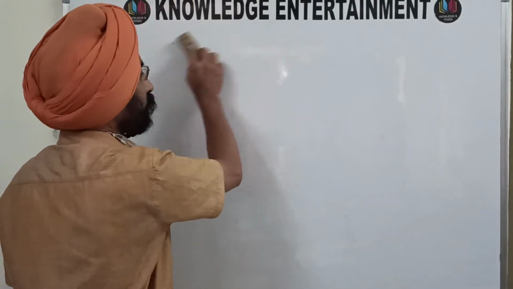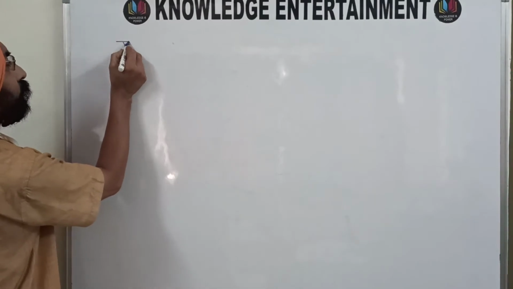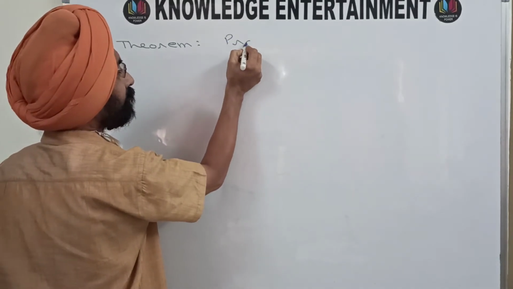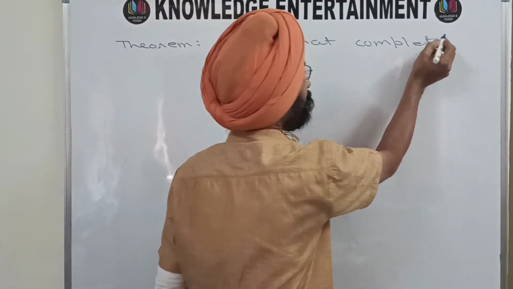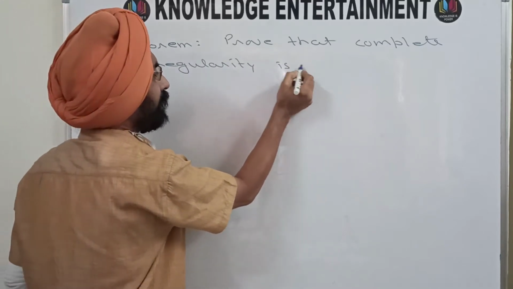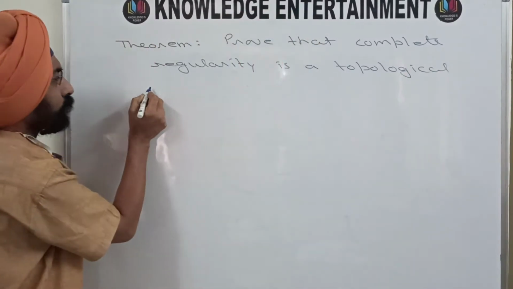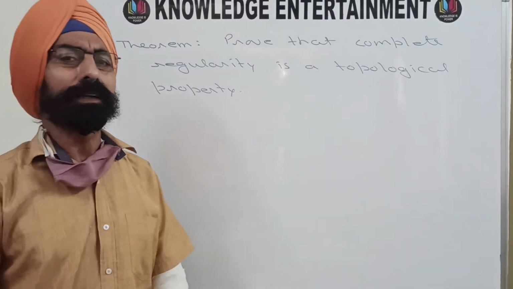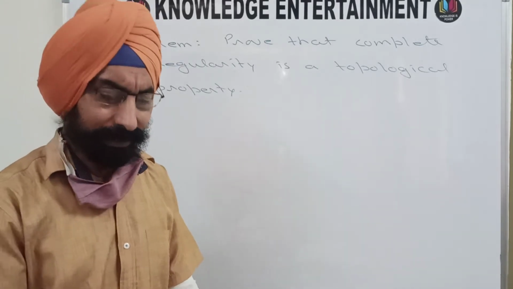So the next theorem on complete regularity. First write down the statement of the theorem. Statement is: prove that complete regularity is a topological property. That means we want to show that the homeomorphic image of a completely regular space is again completely regular. That is what we want to prove.